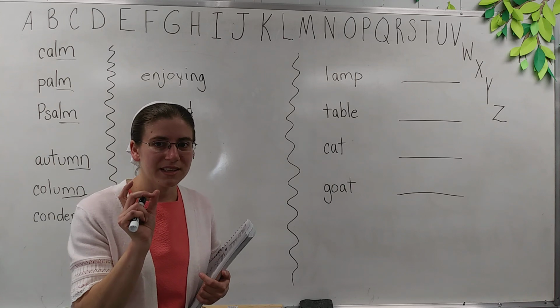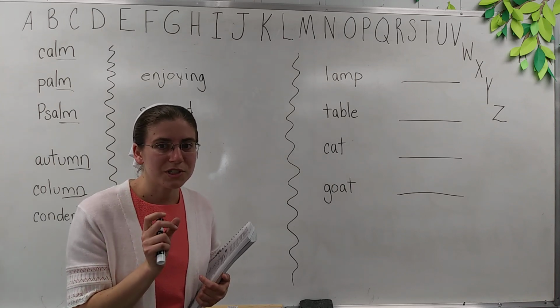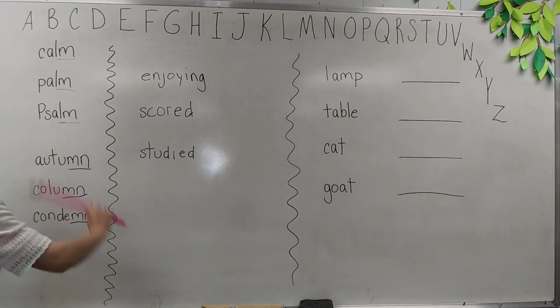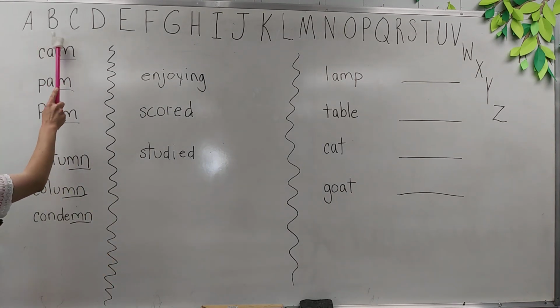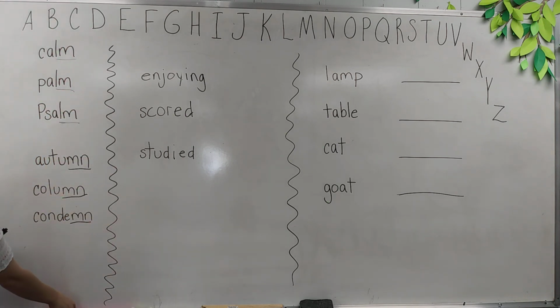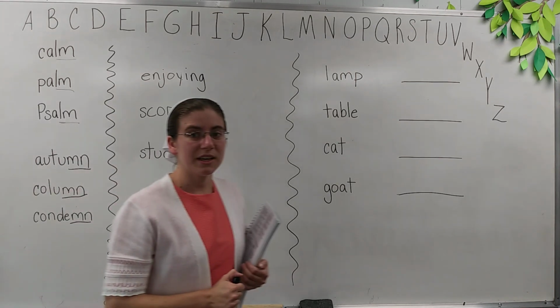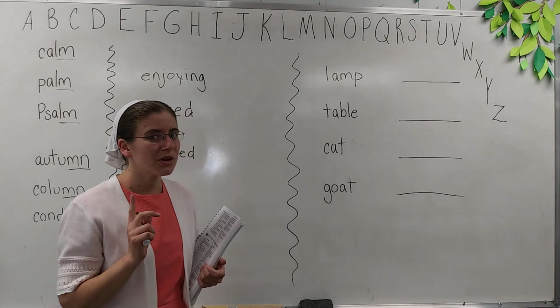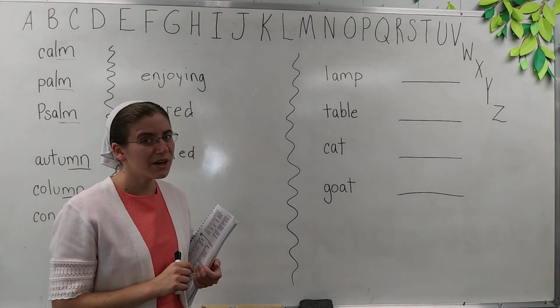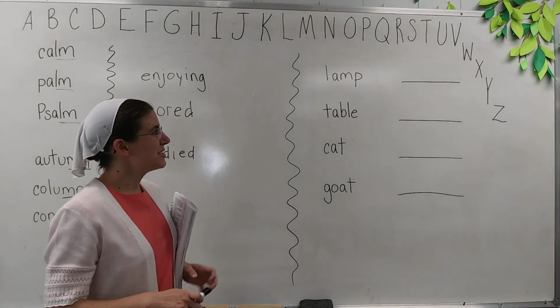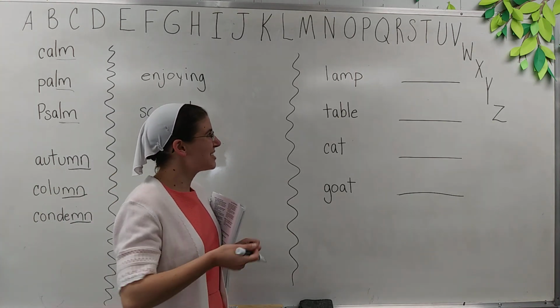Okay, the A section is going to come first before the B section. So the A words will come before the B words. The B words will come before the C words. Okay, so when we put words in ABC order, what we're going to be doing is looking at the very first letter of the word. Just the first letter.